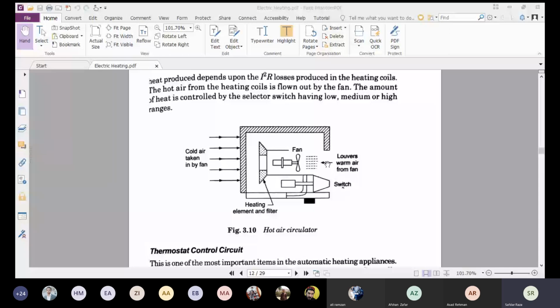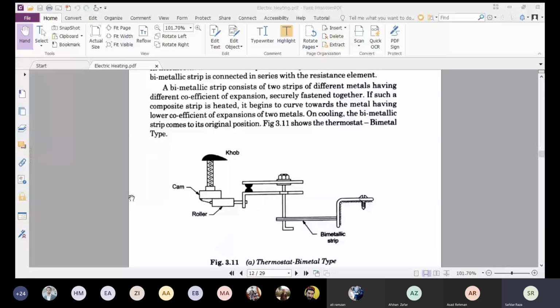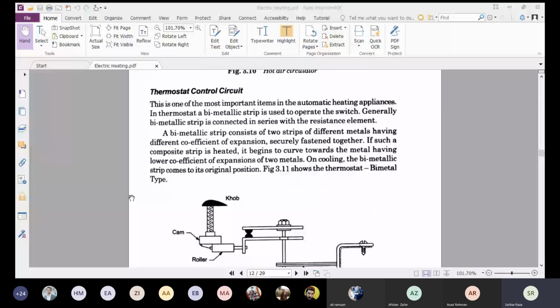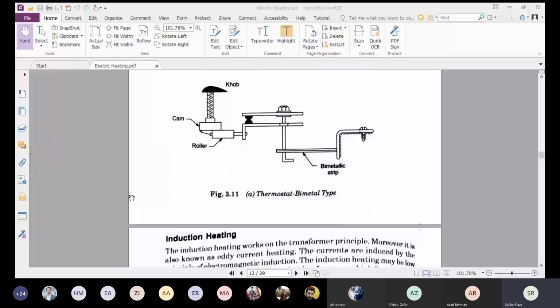And in the last, there is the principle of the thermostat control circuit. You already read about this in your FSc or also in your physics course, how the bimetallic strip works. Basically, in a bimetallic strip there are two different metals having different coefficients of thermal expansion. Whenever heat passes through it, each metal will move according to the heat requirement. In this way, the heating element will work. So for today, all this is enough.